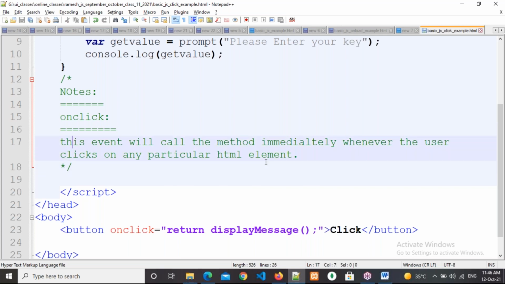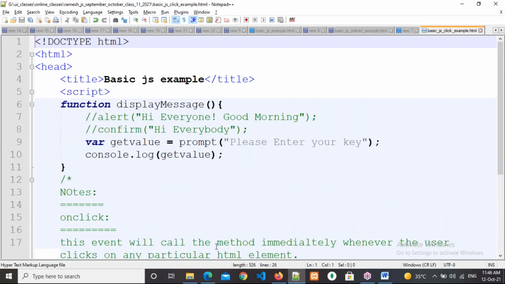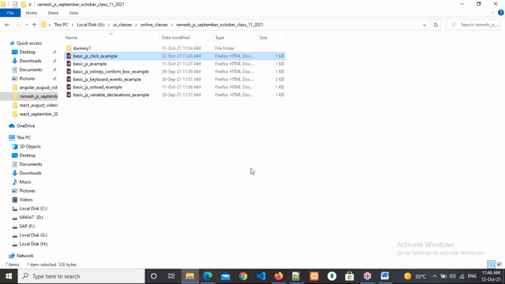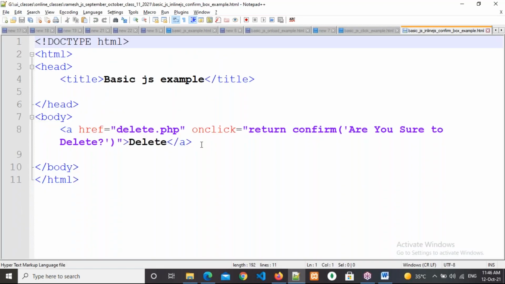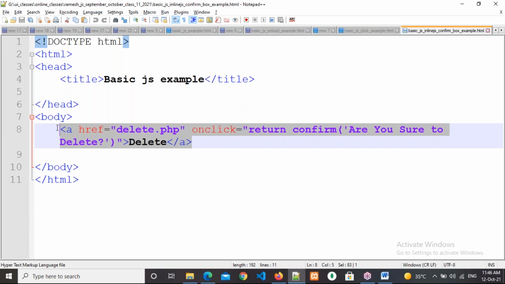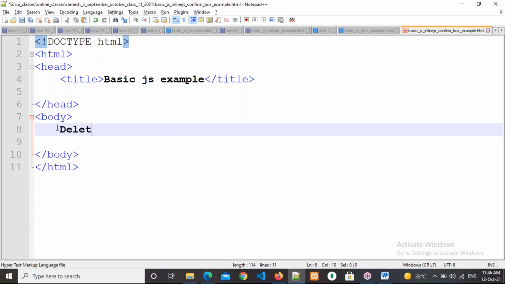Now I'm going to tell you about this inline JavaScript. I will explain this one more time. I am writing here Delete.